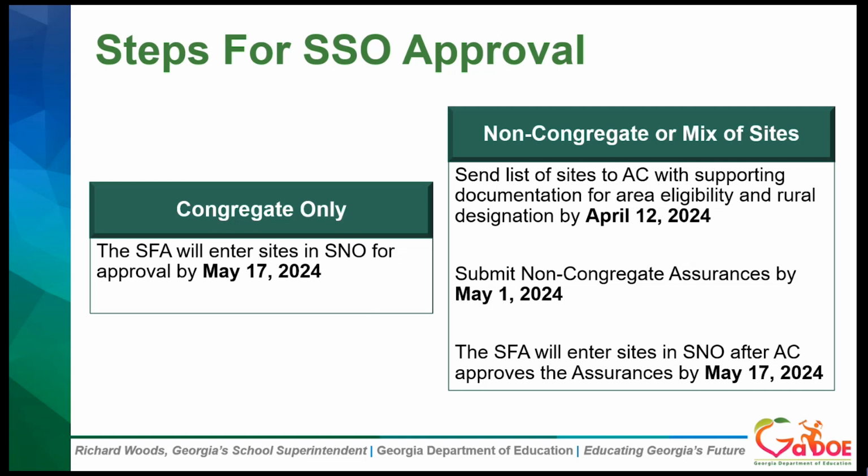The non-congregate assurances will be sent by email to you by your AC. And again, it is in Microsoft Forms, so it'll be a link. And we're asking for you to complete that and submit that by May 1st. And then along with the congregate sites, we want you to enter that information in SNO by May 17th, after your AC has approved your non-congregate assurances.